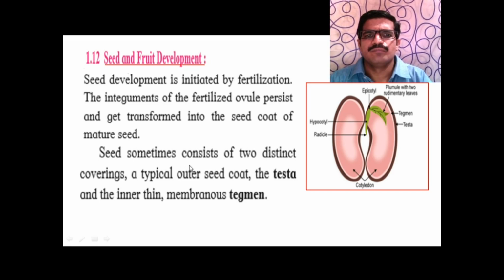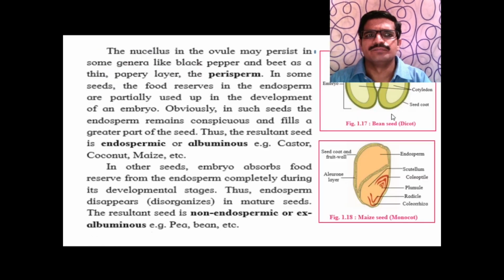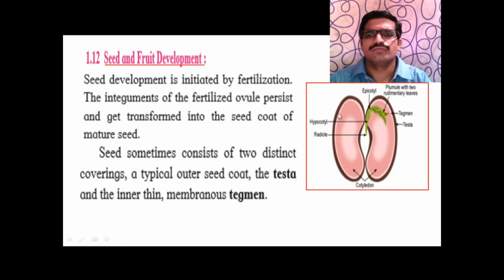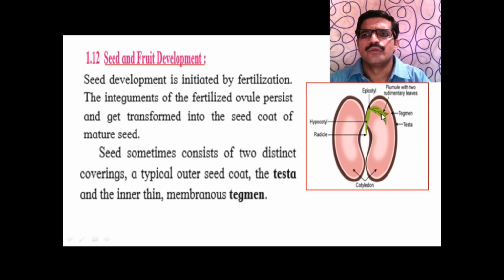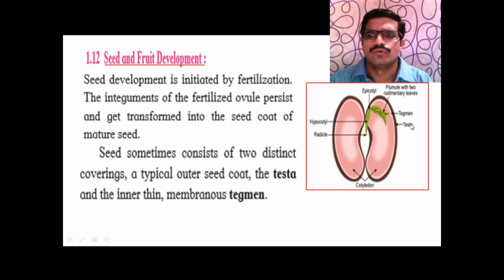Seed sometimes consists of 2 distinct coverings, the outer one is called the testa and the inner one is called the tegmen. So this is the structure of a dicot seed. This is the epicotyl, this is the radicle, this is the hypocotyl, this is the plumule with rudimentary leaves. The outer layer is called the testa, the inner layer is called the tegmen. So this is the seed coat.